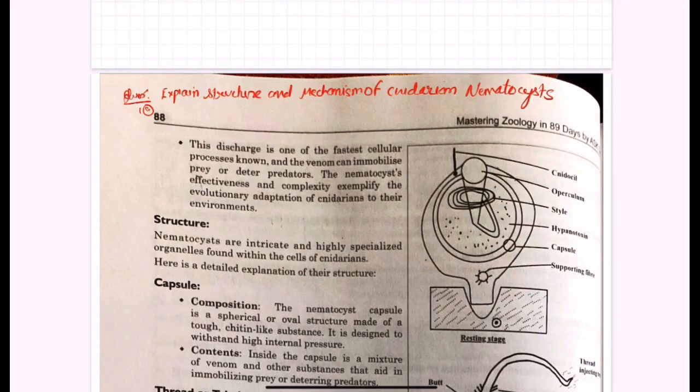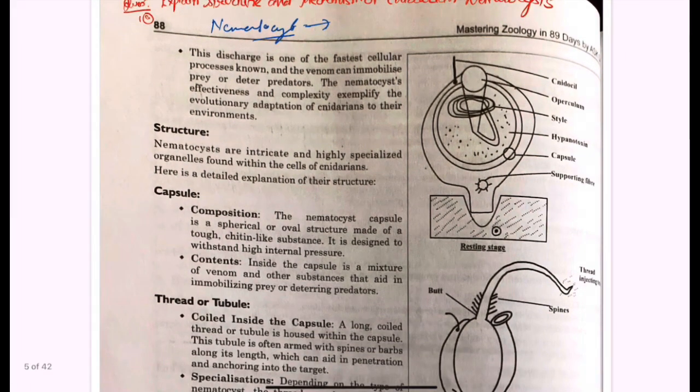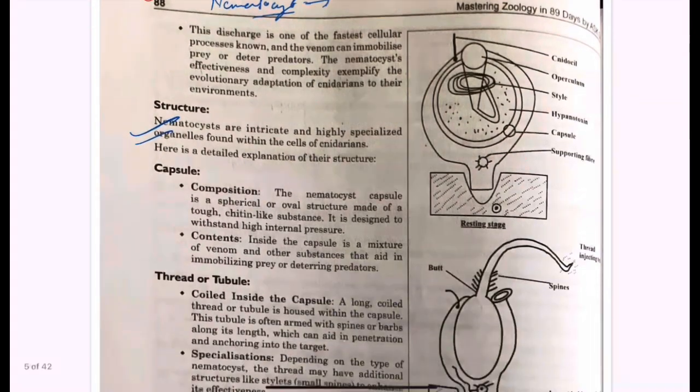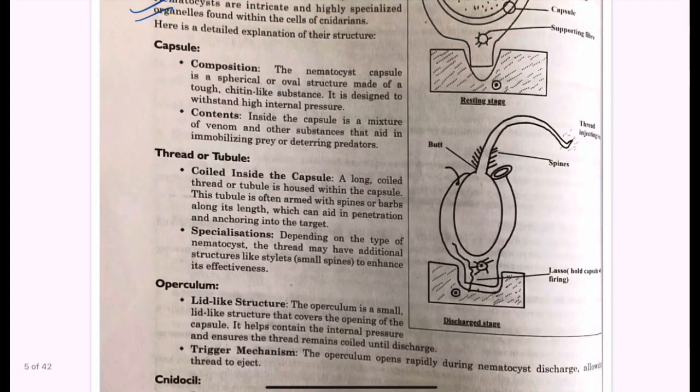Okay, what is the nematocyst and in which phylum it's found. So you will discuss that. Then you will discuss the structure, because you have to mention the structure of the nematocyst. There is a capsule, thread, tubule, a proper way of, and yes, the most important thing is the diagram.